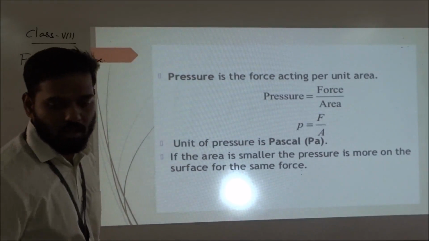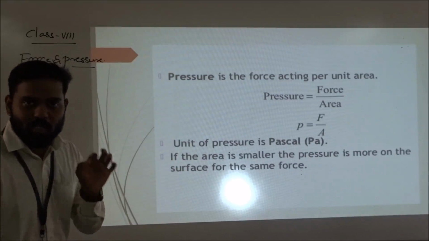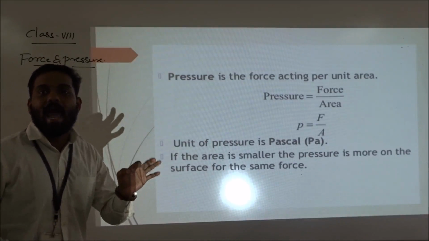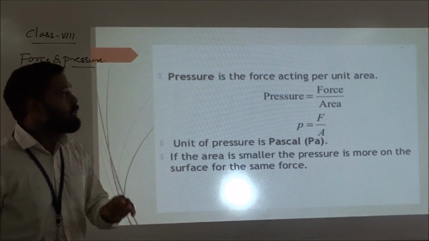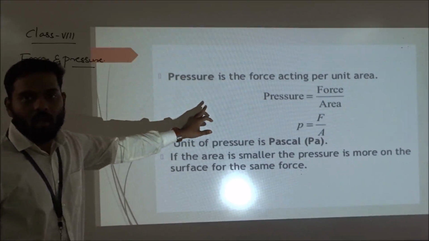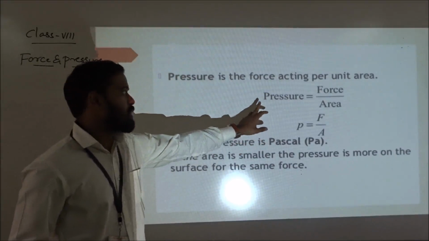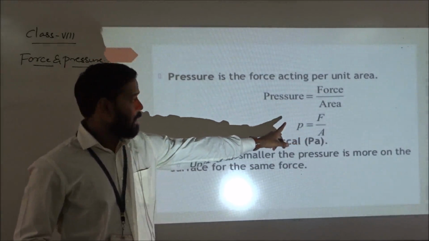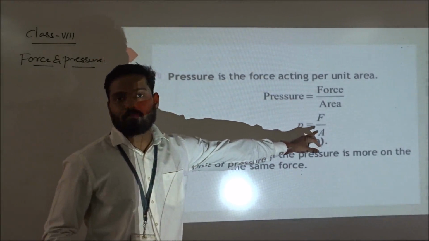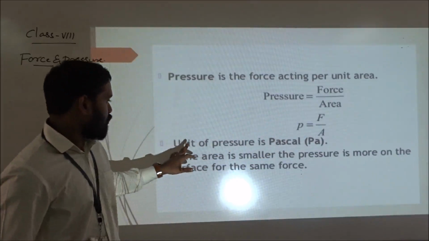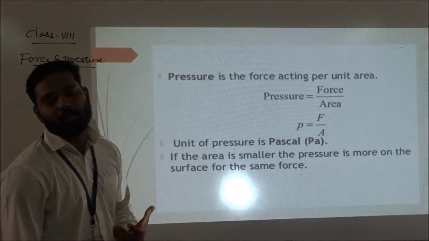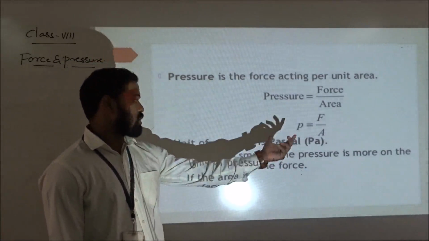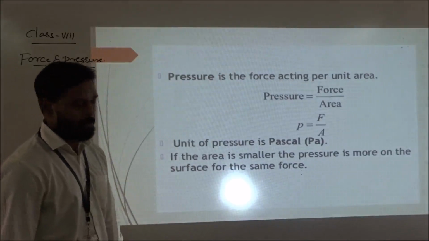Pressure means what? Pressure means the force acting on a unit area is known as pressure. The symbol of pressure is P. The formula of pressure is force upon area. In symbols, P equals F upon A. The unit of pressure is Pascal, otherwise you can represent it as Pa.